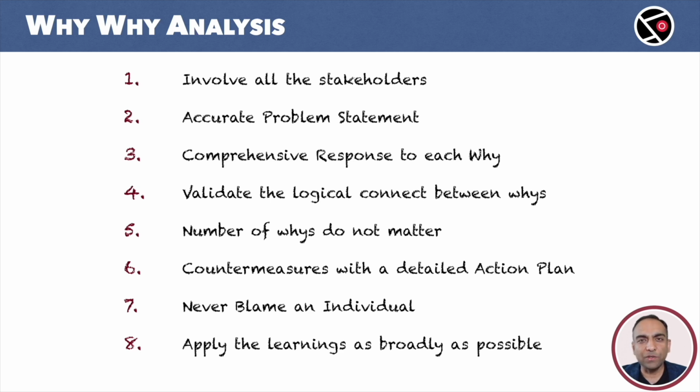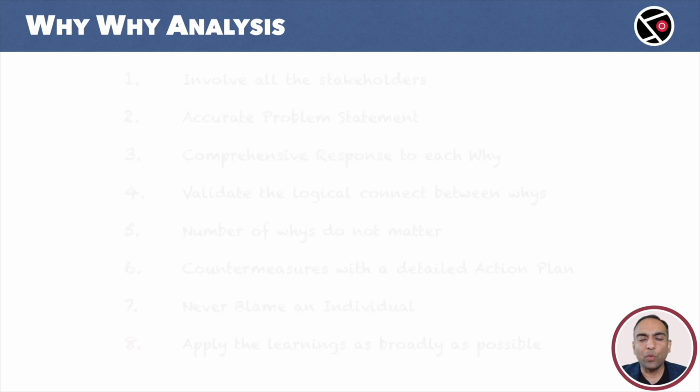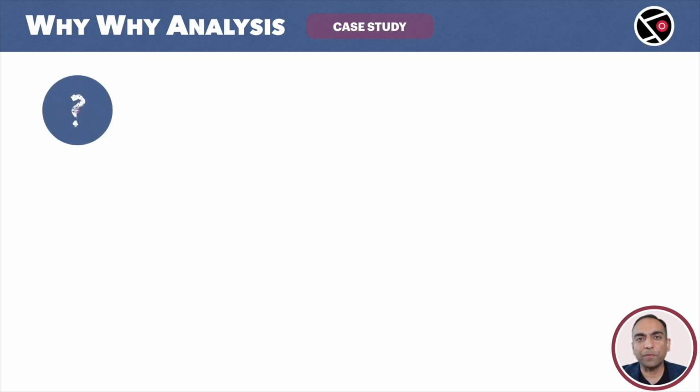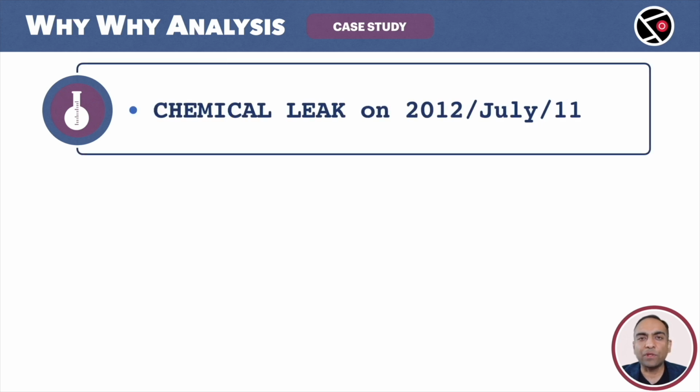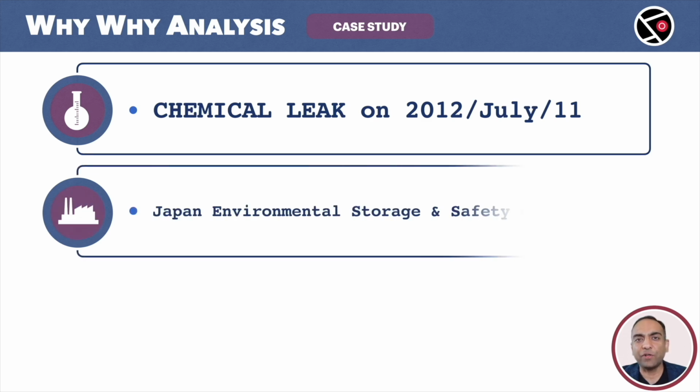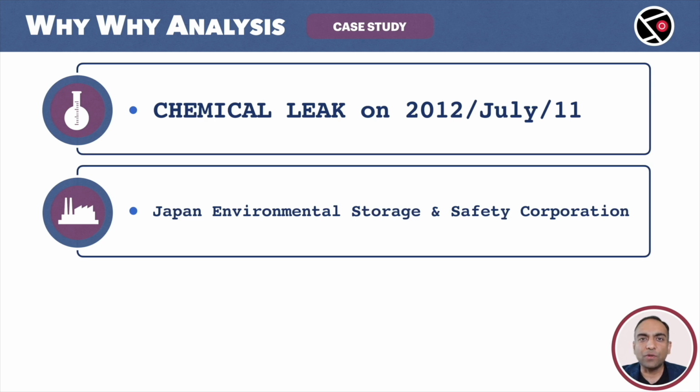How do people apply these rules in real life? We have a case study here, a case study that is based on a real life incident. So, what happened? It was a chemical leak that happened on 11th July 2012. Where did it happen? It happened in Toyota City. Yes, Toyota City, the birthplace of Toyota cars, at a facility run by Japan Environment Storage and Safety Corporation, or JESCO. JESCO is owned by the Japanese government and works on the treatment of PCB wastes.